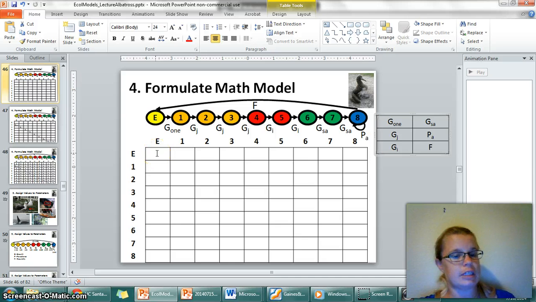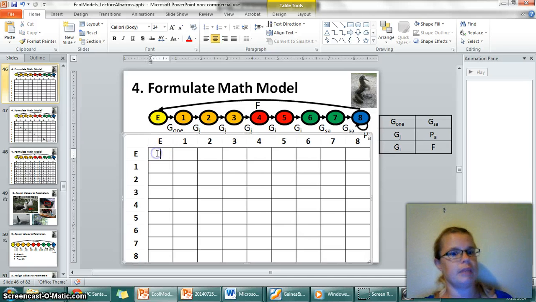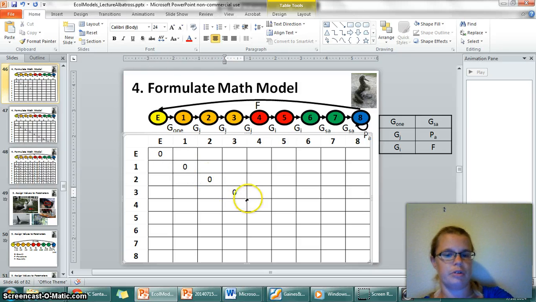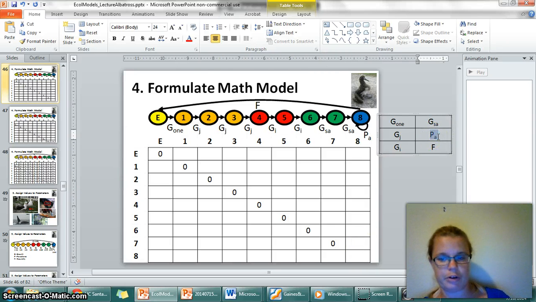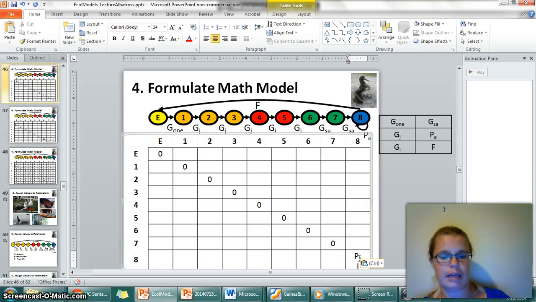surviving and staying in stage E is not possible, right? Because you can't be an egg for more than 1 year. And the same for all these other stages. You can't be a 1-year-old, 2-year-old, 3-year-old, 4-year-old, 5-year-old, 6-year-old, 7-year-old for more than 1 year. However, you can be 8 and above for more than 1 year. So we'll put that key age right here.